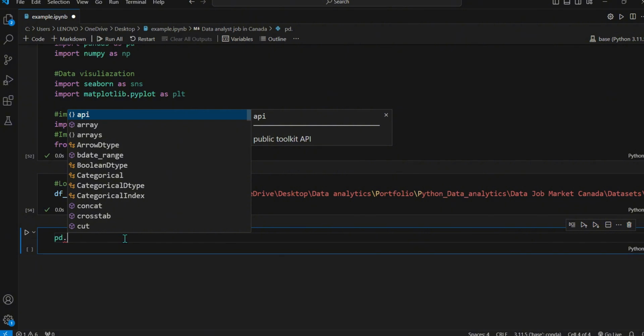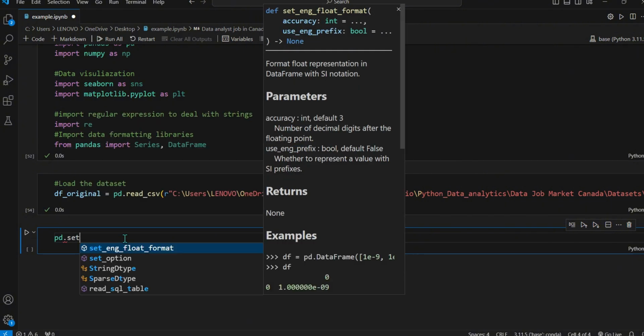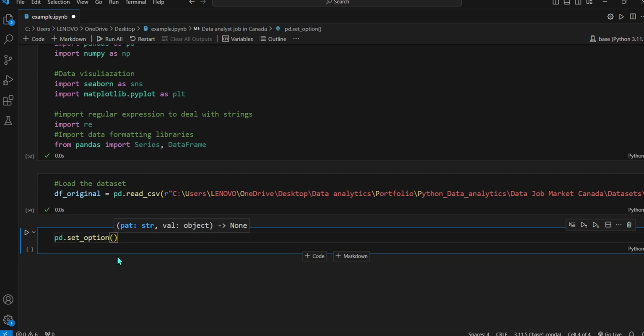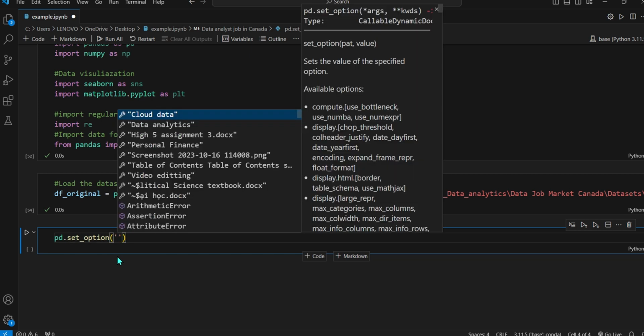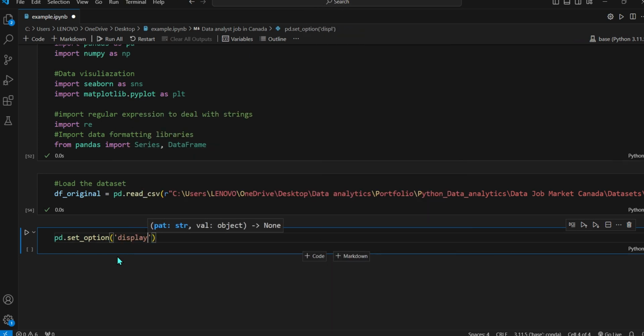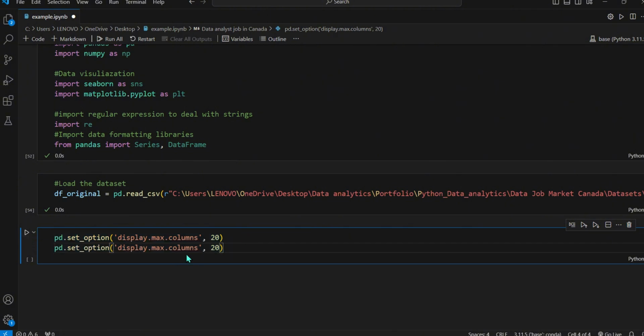So pd.set_option. We want to put display.max_columns, and then let's say for the columns, let's say 20. Want to copy, do it again. And now this time for rows. For rows, let's say 70. Okay, let's run.